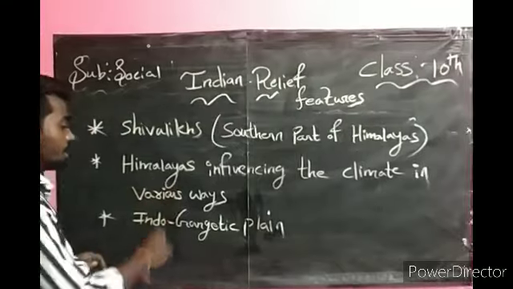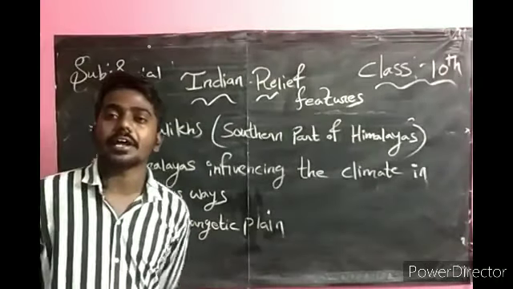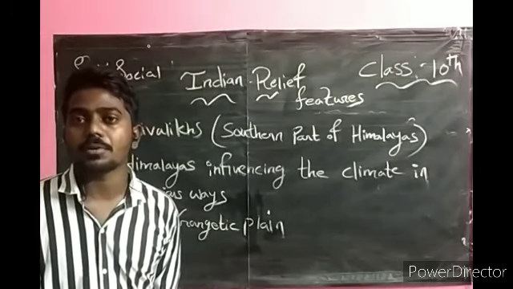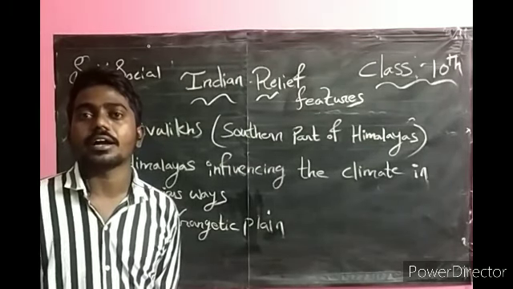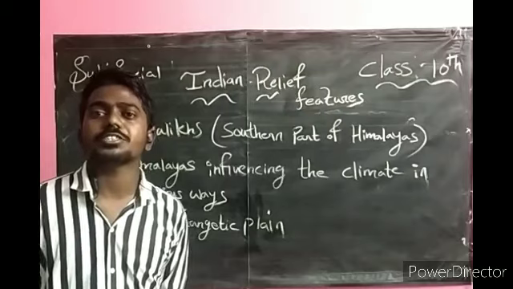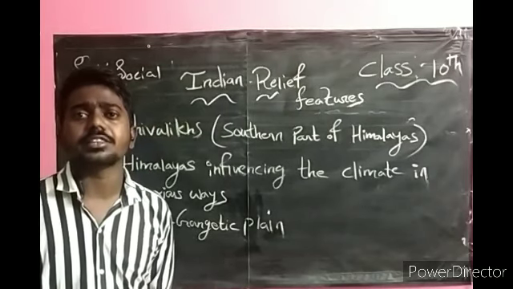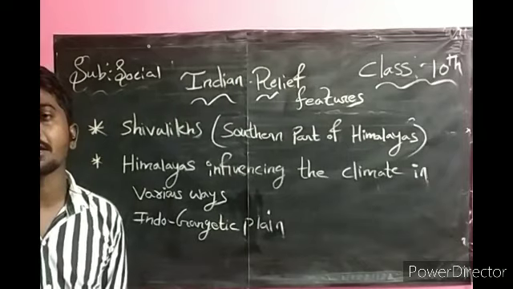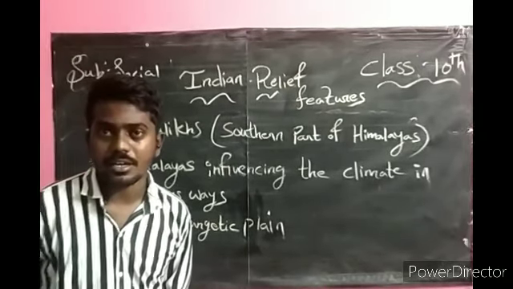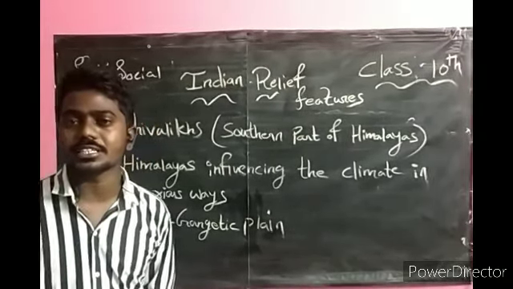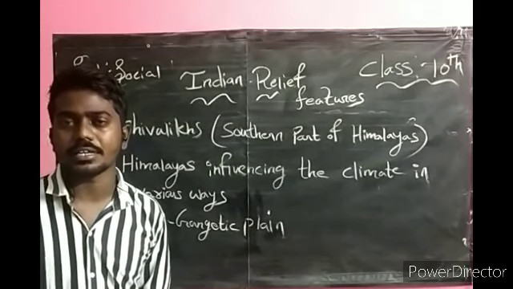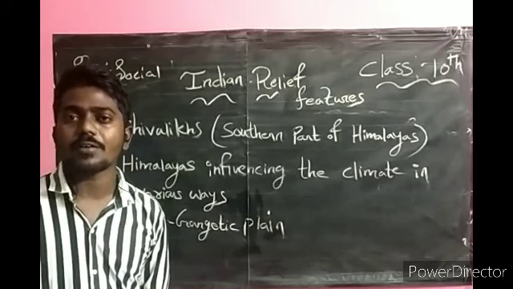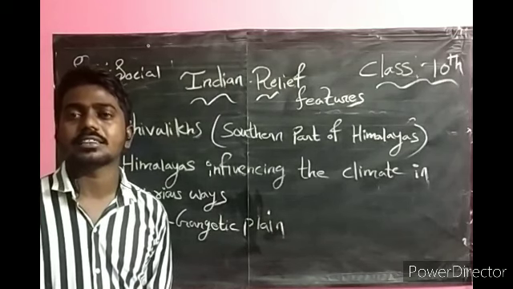Next, I told about the Indo-Gangetic Plain. It is divided into three divisions: eastern part, western part, and central part. In the western part we have the Indus River, in the central part the Ganga River, and in the eastern part the Brahmaputra Valley and Brahmaputra River. I told the tributaries of Indus present in the western part: Jhelum, Chenab, Ravi, Beas, Sutlej.